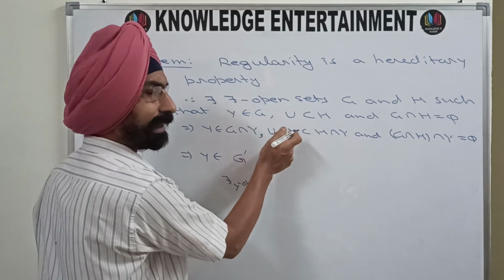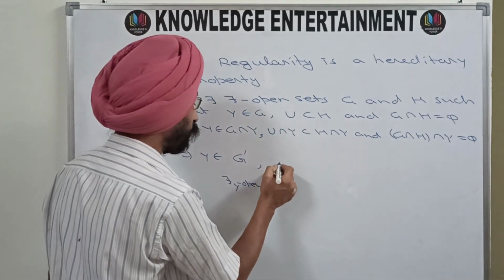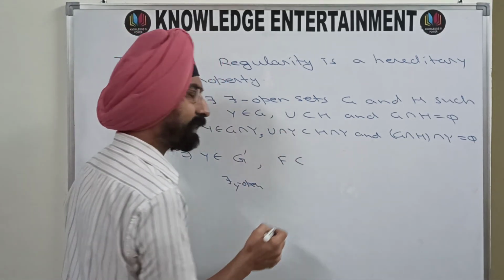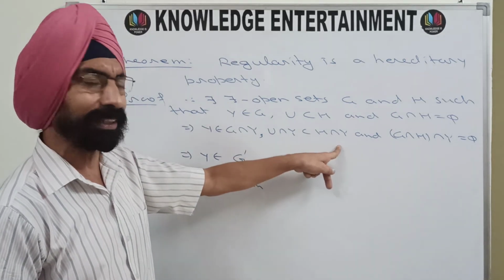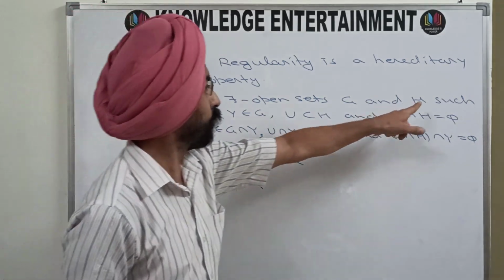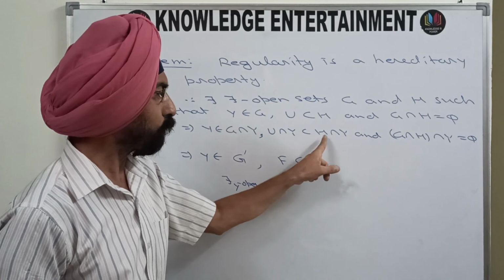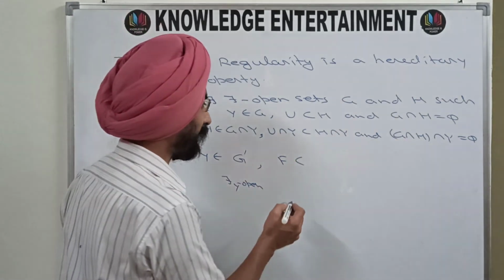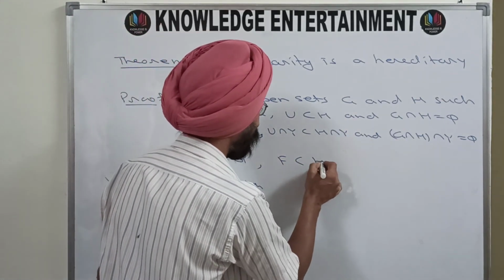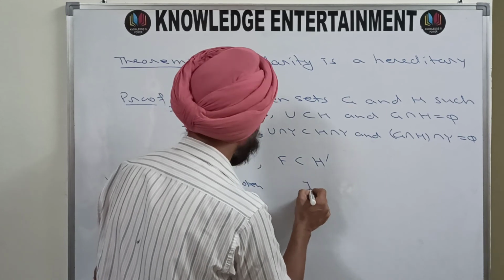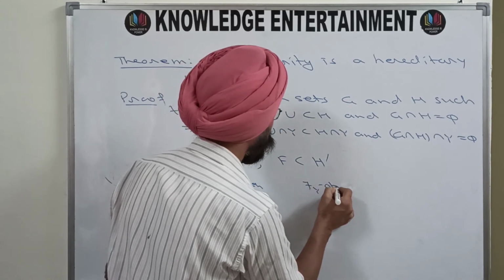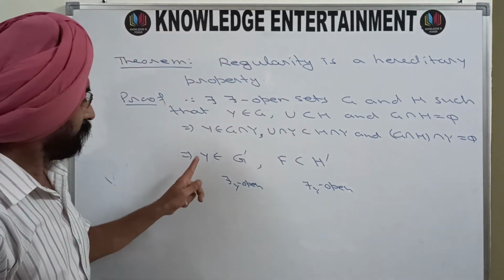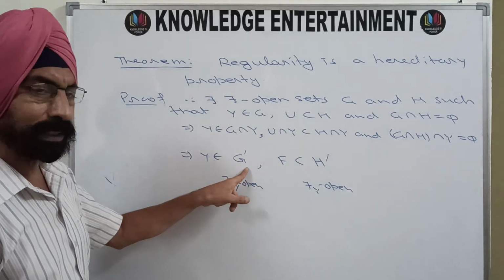This U intersection Y, earlier you have seen this is F. So F is a subset of H intersection Y. Once again, H is your tau open set and a tau open set intersected with Y is a tau_Y open set. So I rename it as H dash. So H dash is tau_Y open.